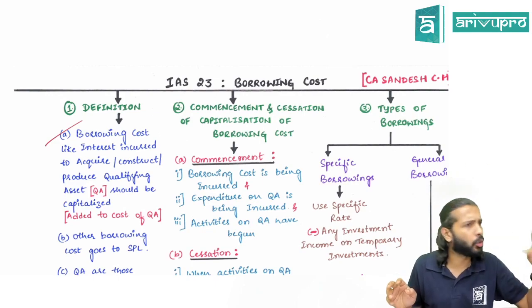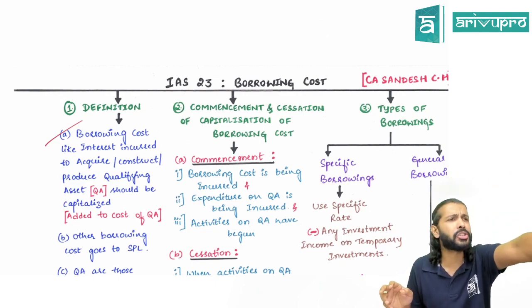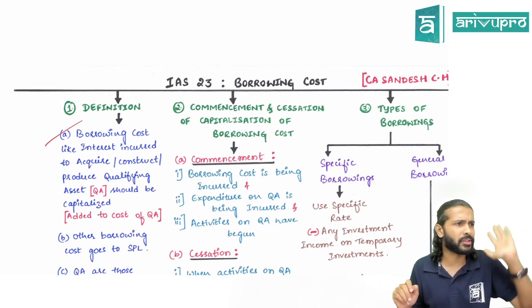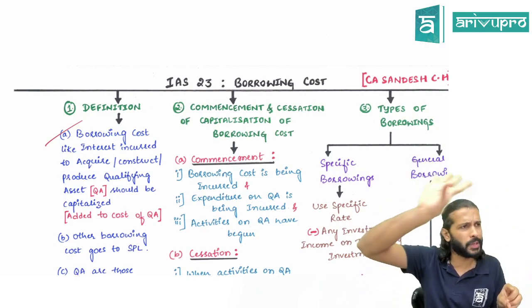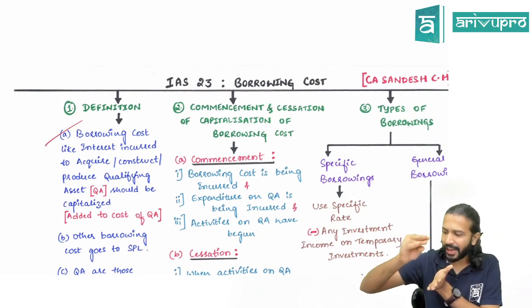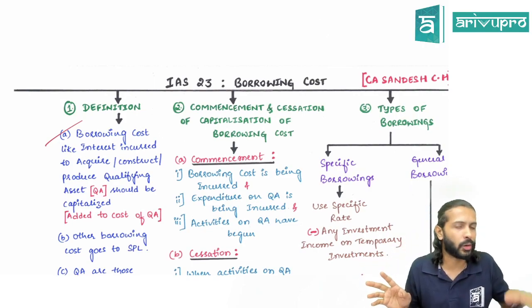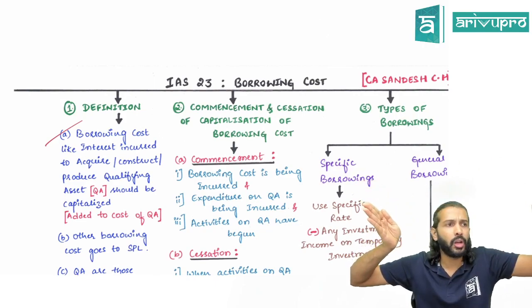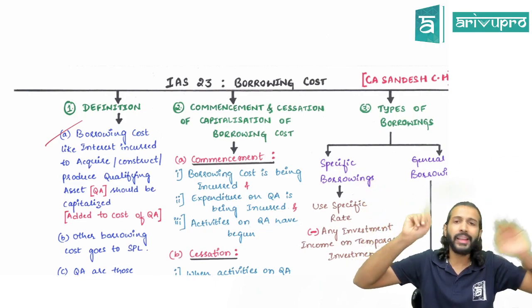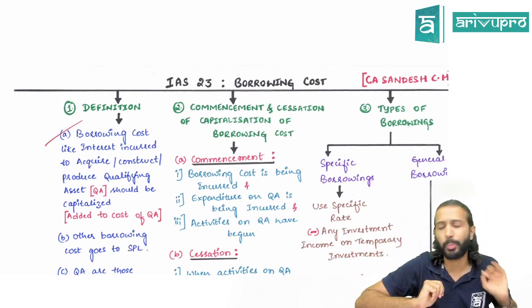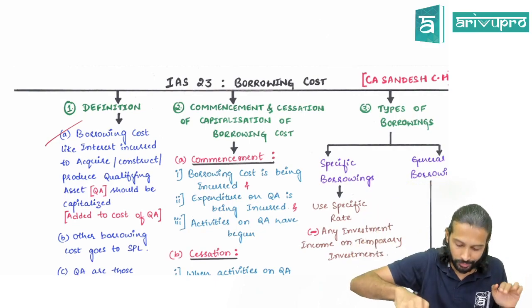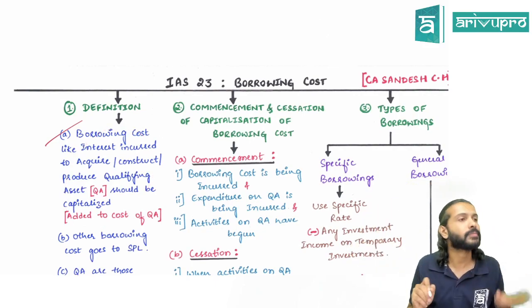Ideally, the interest that you pay on a bank loan, will you show it in the balance sheet or in P&L? We generally book finance interest as finance charges in the statement of profit and loss, correct? This standard gives you a little extra clarity. If that borrowing cost is related to a qualifying asset, then it will not be transferred to P&L, it will be capitalized, meaning it will be added to the cost of that qualifying asset. That is what I have written here.